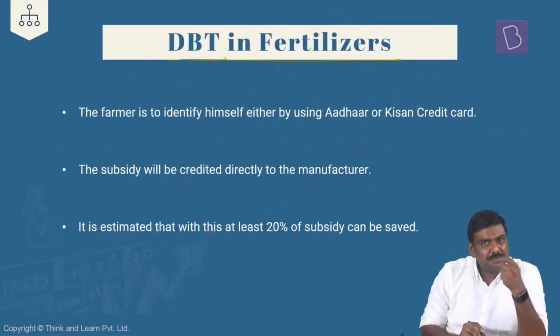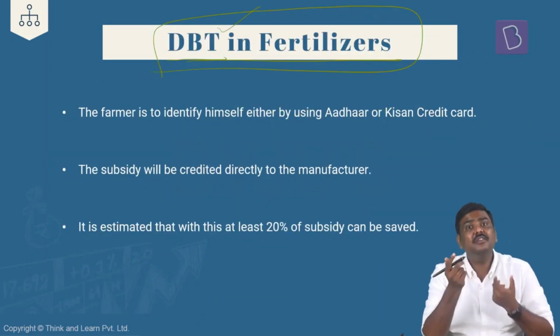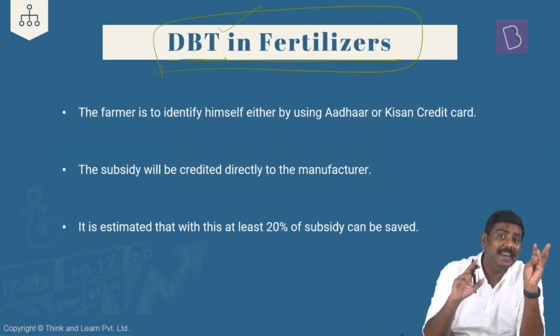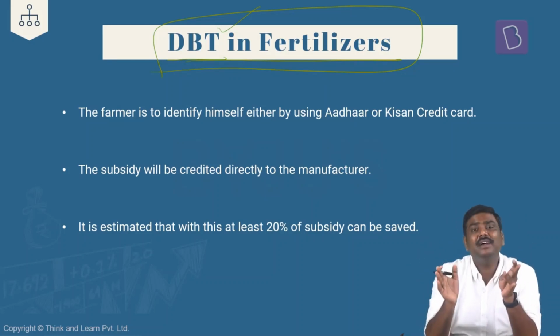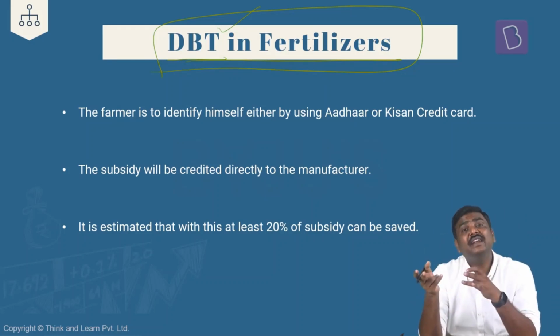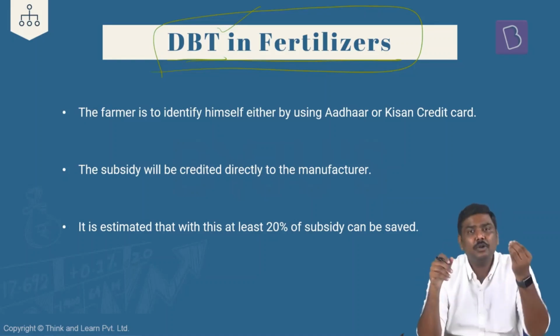To overcome this issue of disparity in usage, black marketing, etc., the government of India has proposed the concept of DBT in fertilizers, direct benefit transfer in fertilizers. Again, please do not confuse direct subsidy and direct benefit transfer. Direct subsidy is a type of subsidy. Direct benefit transfer is a program, a scheme of the government under which multiple schemes have been brought in, wherein the beneficiaries are identified, and we are trying to ensure that the benefits are reaching the right beneficiaries, either in the form of kind or in the form of cash.